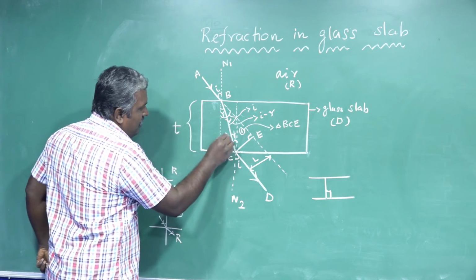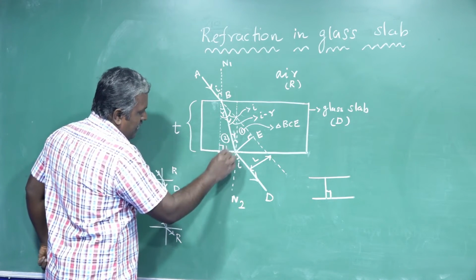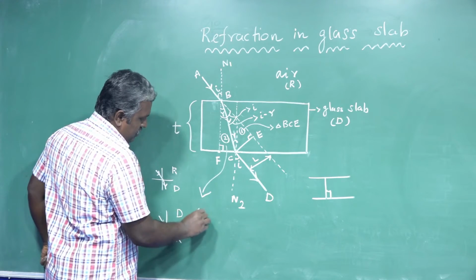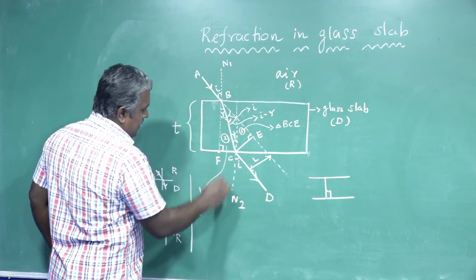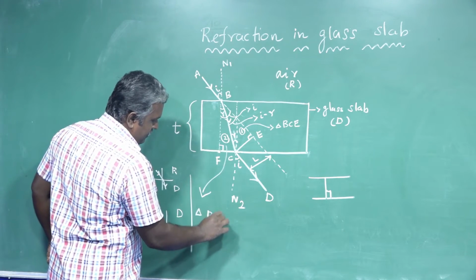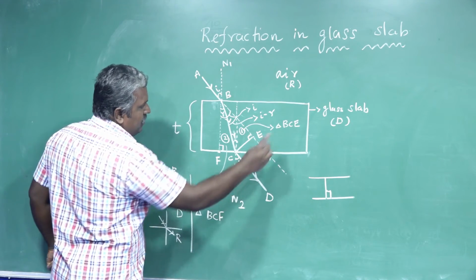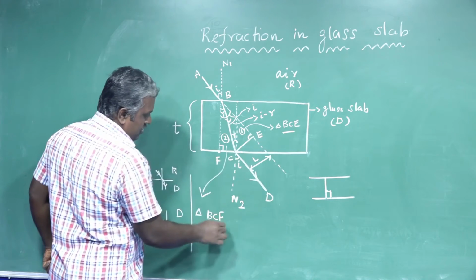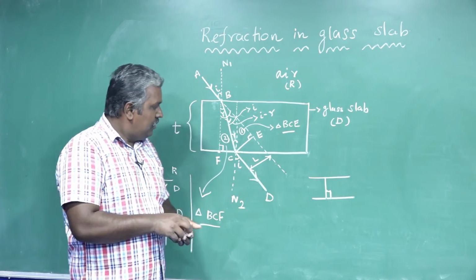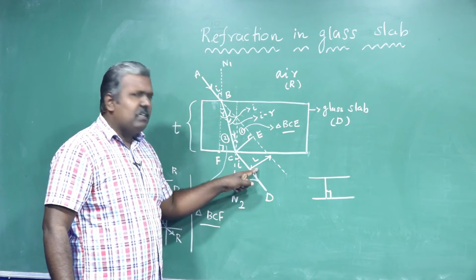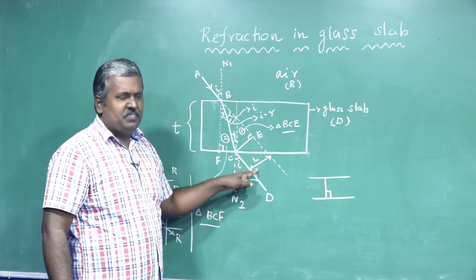This is the second one, right angle triangle BCF. This is the first one, this is the second one. Now you can calculate the lateral displacement very simply. Okay, come on.